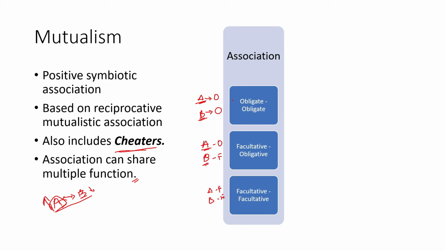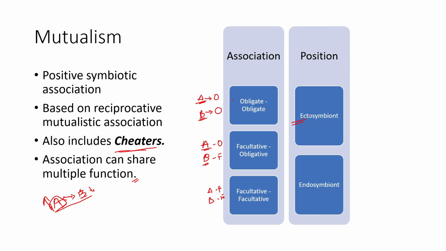And that sort of interaction is called facultative. So they can be either associated inside or they can be associated outside. If those individuals which are associated outside interact with each other by giving or intaking something, then that is ectosymbiont. While there are some organisms which actually fuse together, like for example lichens. There are multiple organisms which fuse together to form associative interactions or mutualism, and hence are called endosymbionts.